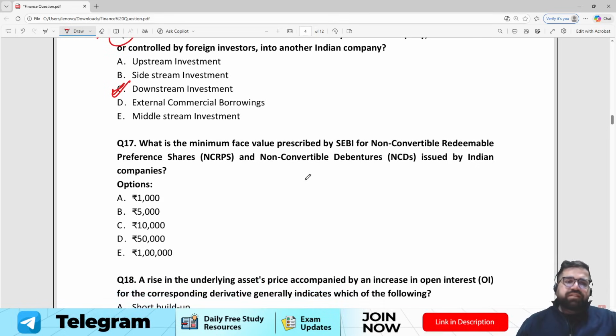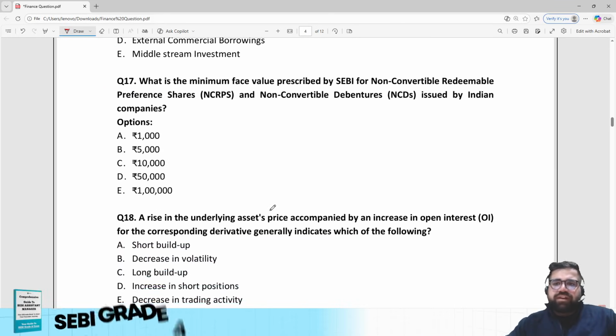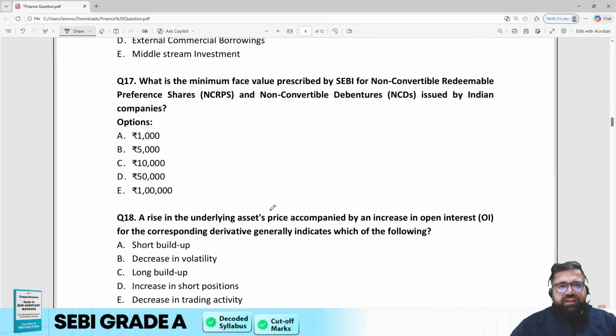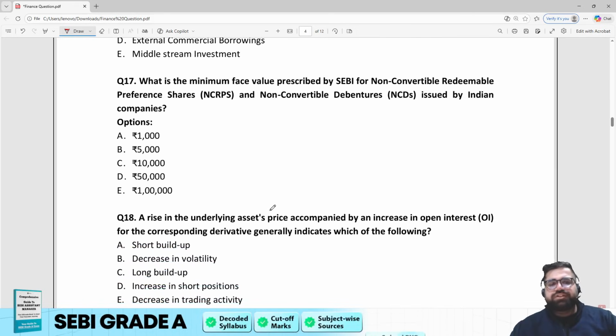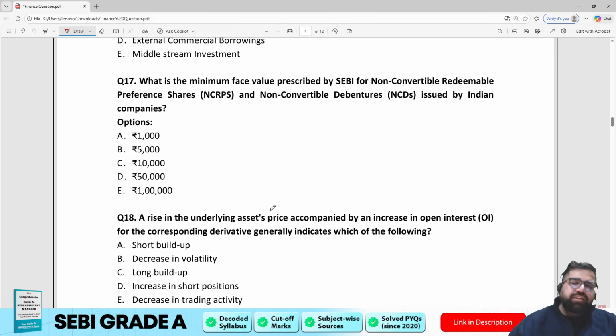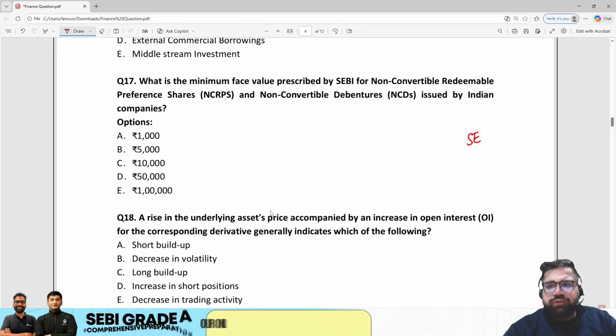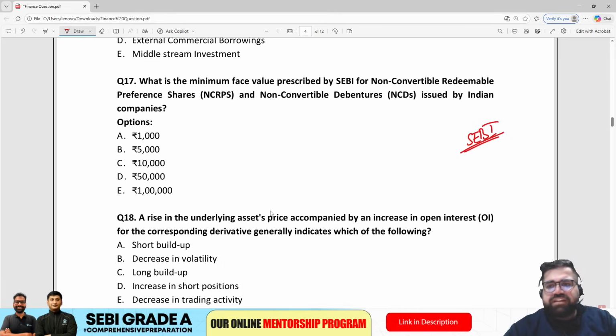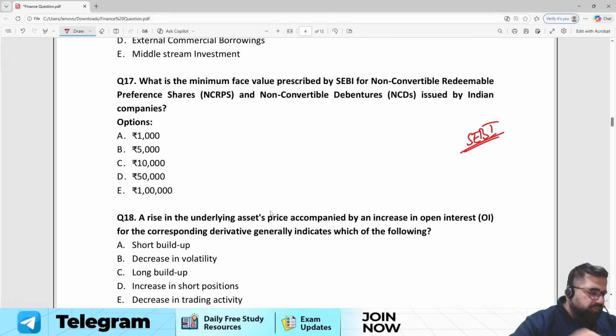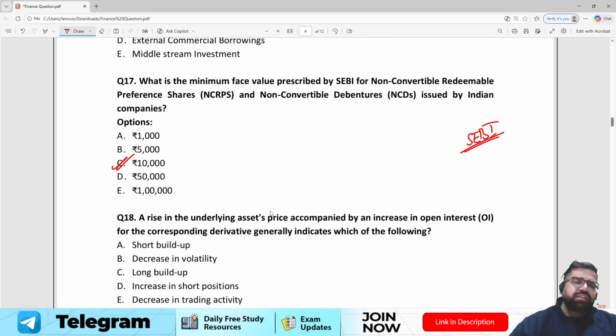Next question. What is the minimum face value prescribed by SEBI for non-convertible redeemable preference shares and for non-convertible debentures issued by Indian companies? Now this is based on again SEBI related news, SEBI notification, which can be asked in finance, so be ready for that. The correct answer, if I'm not wrong, will be option number C, which is 10,000.